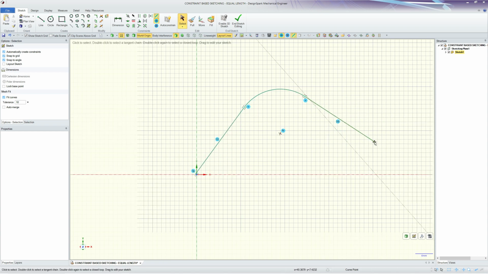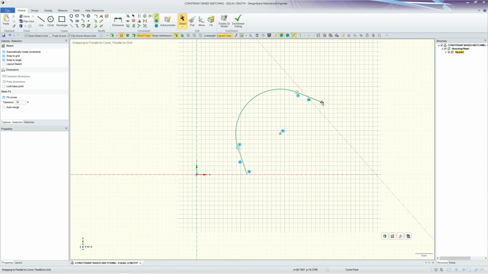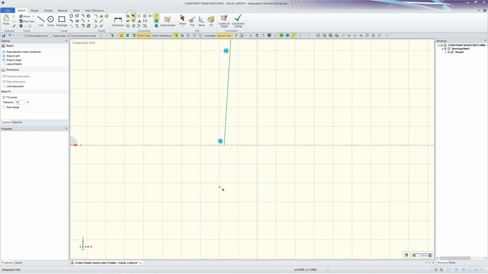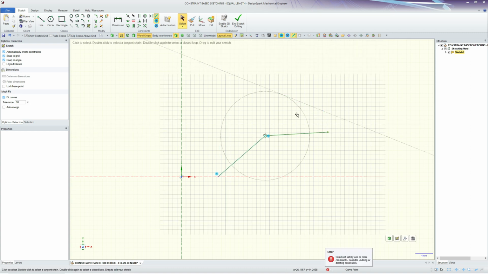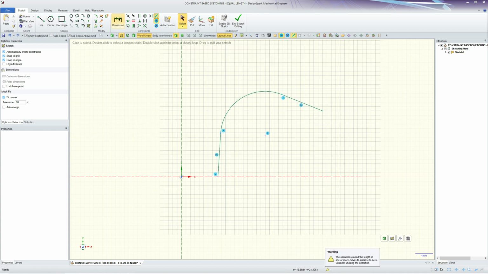It will only change because the other one is free to move along the x-axis. But if I at any time wish to prevent that from happening, like for instance I've now applied a fix to that point, now I can't change that length, and all I can do, in fact what's happened, let me